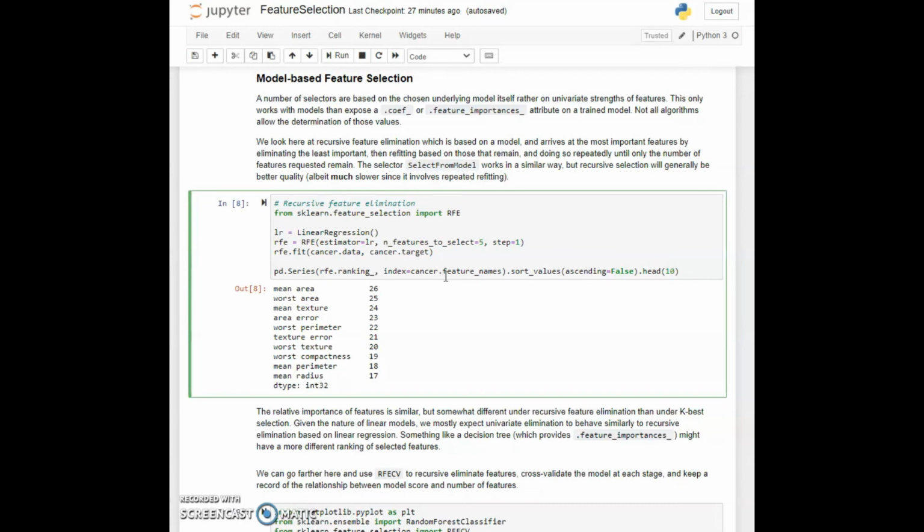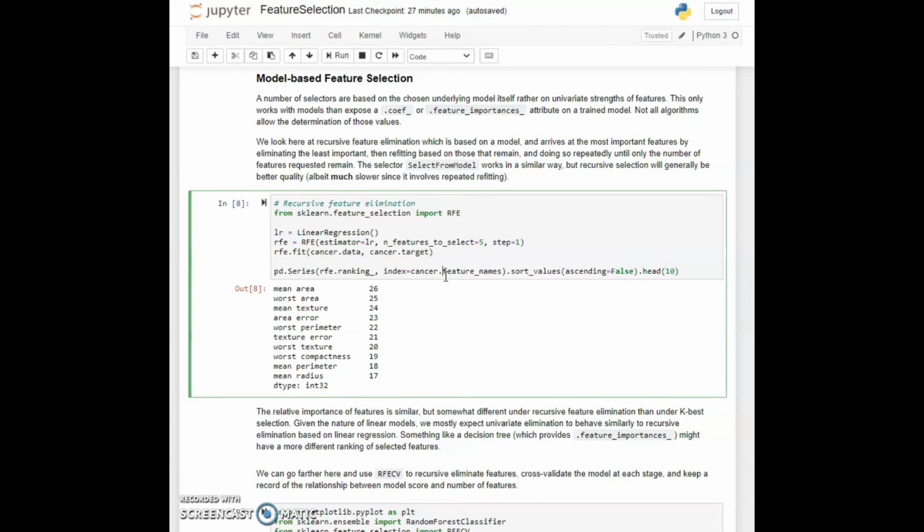So in cell 8, let's import the RFE and we'll create a linear regression as we've done before. And we'll also create an RFE object. It takes a couple of parameters when we create it. One of the things it takes in is what estimator, or what model, we are going to be using. In that case, we are going to use the linear regression object that we just created.